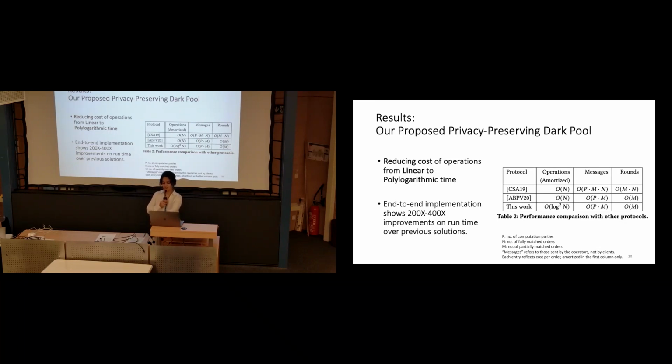If you remember, I mentioned we have to do secure insertion into the queue, which without such a priority queue is a linear operation. Now we reduce it to polylogarithmic operations. Based on our end-to-end implementation, everything implemented from scratch, we improved on the results of previous works by 200 to 400 times.